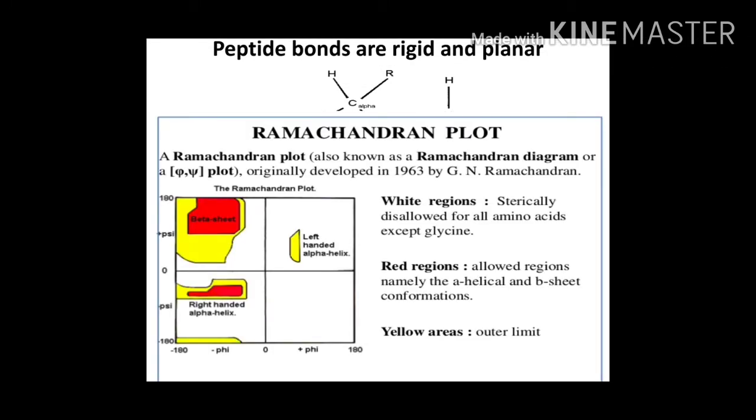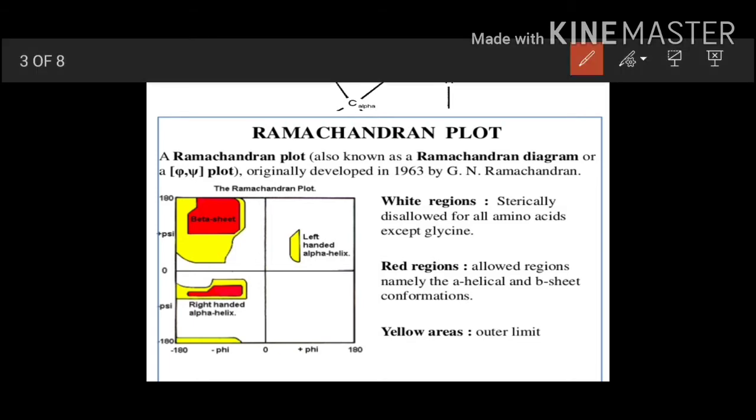Ramachandran plot. The Ramachandran plot was given by Ramachandran and his colleagues in 1963, and it is the plot between psi and phi angles. You can see here, on the x-axis we have phi and on the y-axis we have psi. Now whatever these white portions are, what are they denoting? They are denoting कि in these portions the sterically disallowed structures are there.